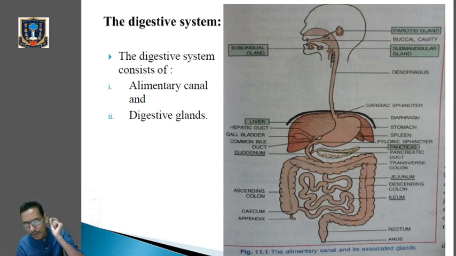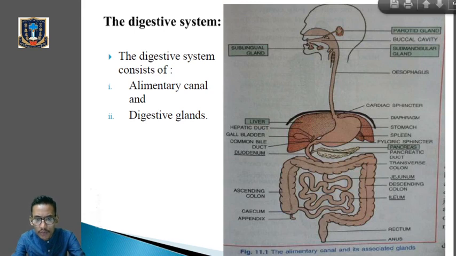Okay, so starting from the mouth to the anus, we'll find a long muscular tube, and that long muscular tube is mainly the alimentary canal. It mainly measures about 9 meters long and highly coiled. Can you see the coiled structure? Mainly the small intestine part is highly coiled. Okay, so from the mouth to the anus, that means from this part.